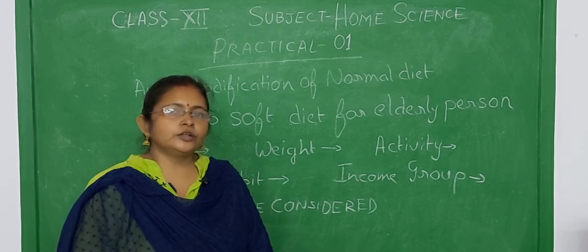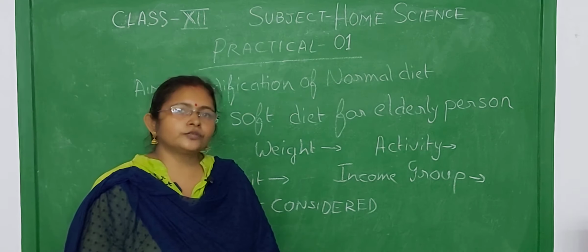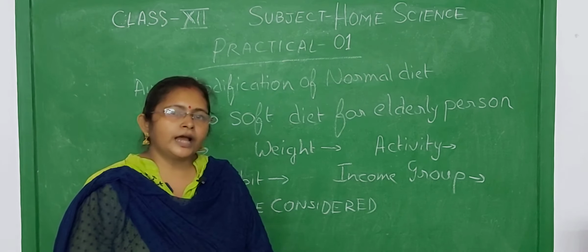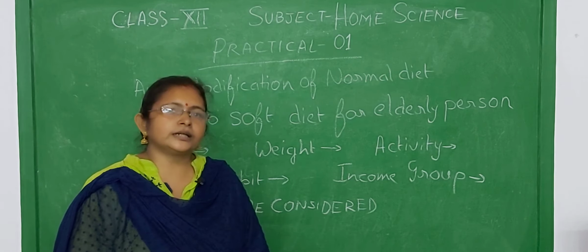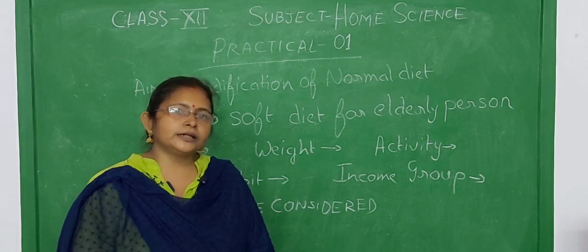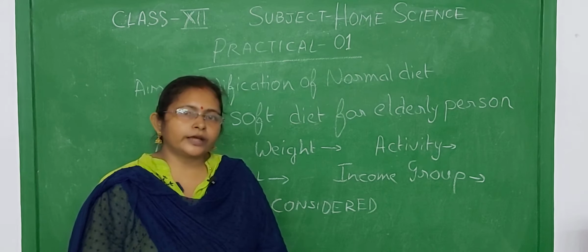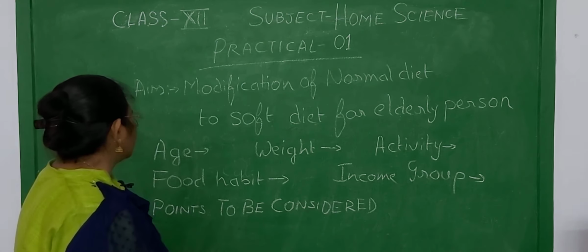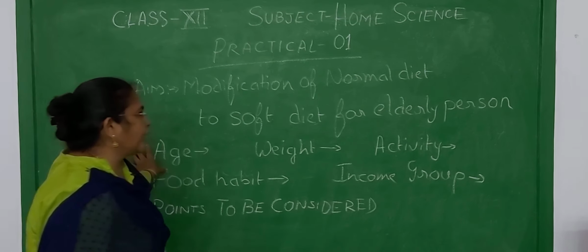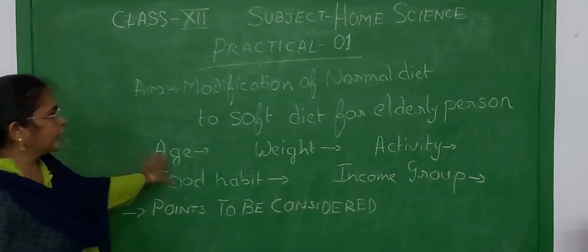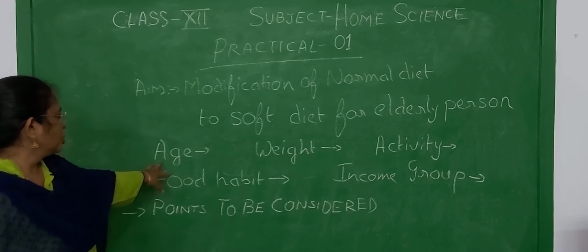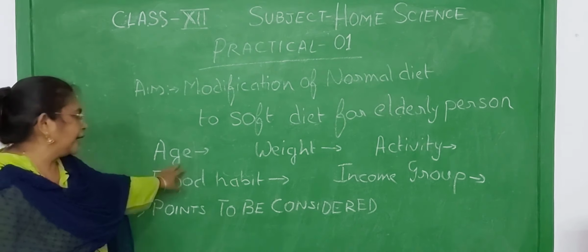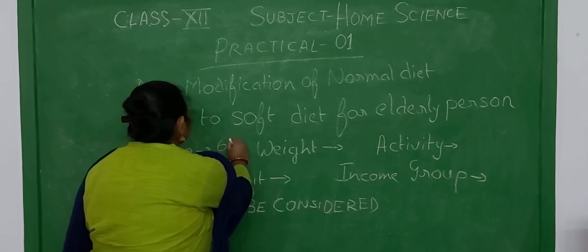In that diet there will be more roughage, because when we are restricting the carbohydrate in their diet, at that time we have to fill the satiety value in their diet. So whenever we are making a diet plan, we have to keep these points in mind. First of all, we have to select our age group. As I have told you, for the elderly person, the age group must be above 60 years. It can be 62 years.